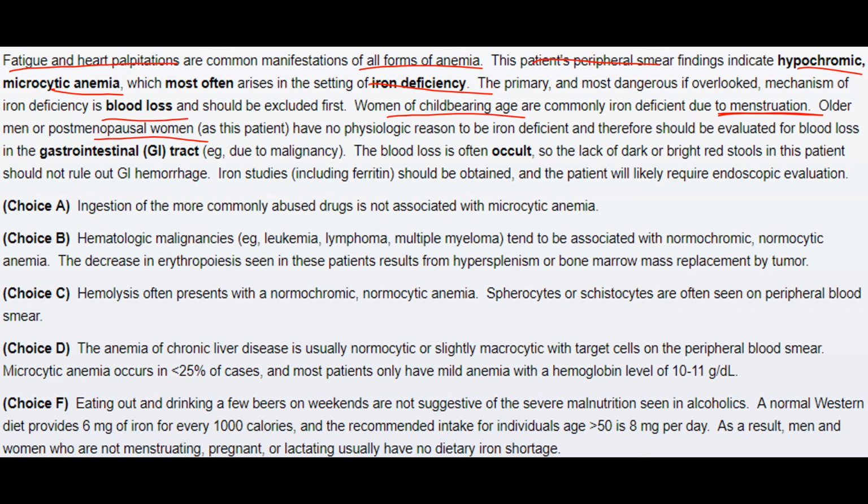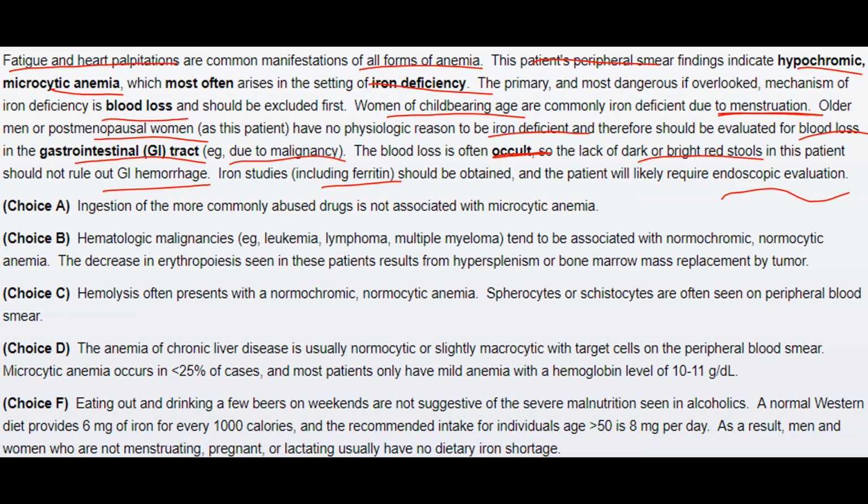Older men or postmenopausal women, as this patient, have no physiologic reason to be iron deficient and they should be evaluated for blood loss in the GI tract. This could be due to malignancy. The blood loss is often occult, so the lack of dark or bright red stools in this patient should not rule out GI hemorrhage. Iron studies including ferritin should be obtained, and the patient will likely require endoscopic evaluation.